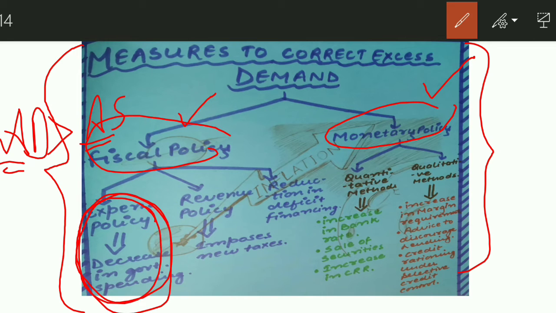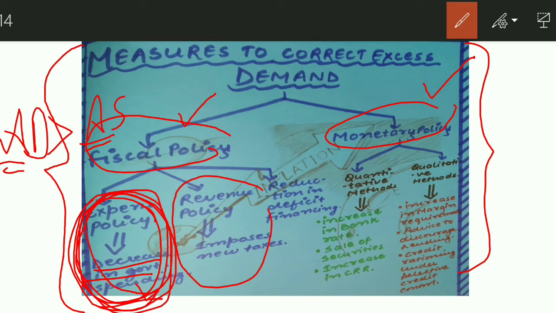Why? Because this excess demand is happening due to an increase in money supply. And if the government increases its expenditure, then what will happen? There will be more money supply in the economy. So in order to curb the money supply, the government should decrease its expenditure. And then what should it do? It should increase its revenue by imposing new taxes so that the excess money that people have could also be taken away, could be sucked.